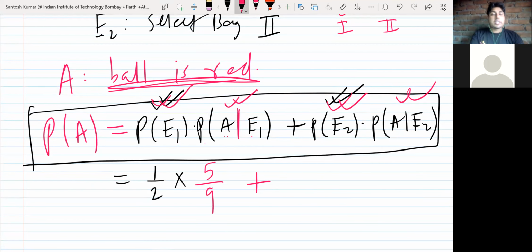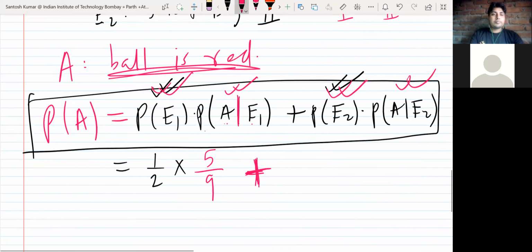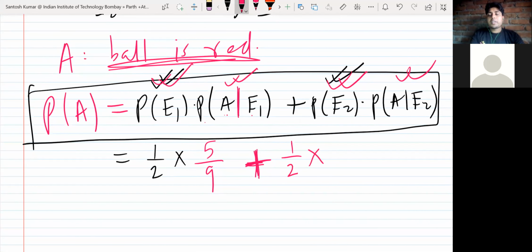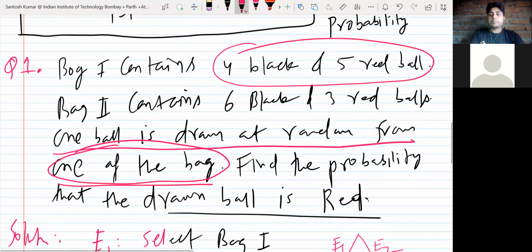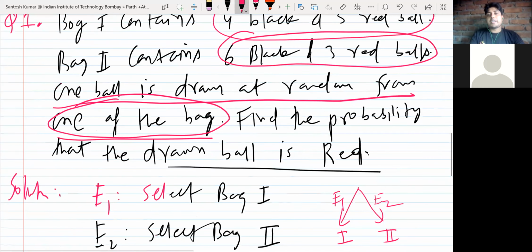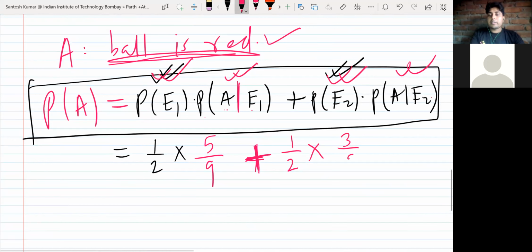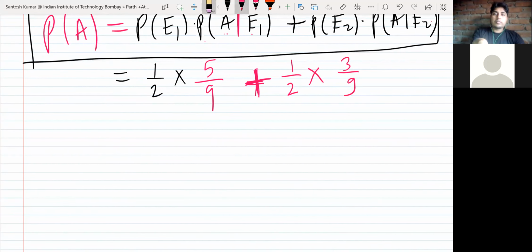So this was the case when you select the first bag, and plus means now you can select the second bag also. So what is the chance of selecting the second bag out of two bags? 1/2. Yes. And then A given E2 means what is the chance of getting a red ball if you are selecting the second bag? In the second bag, there are 3 reds out of 9, so 3/9.